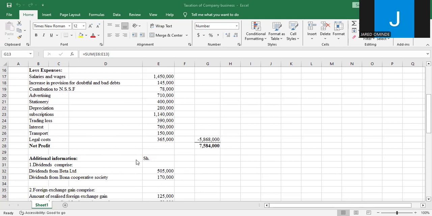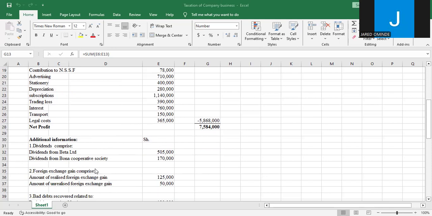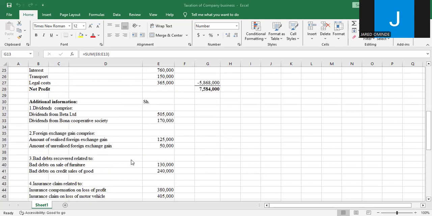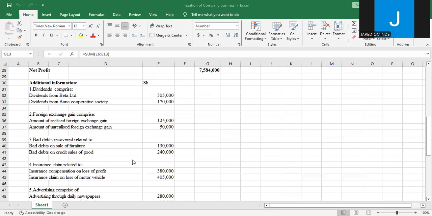Then additional information number 1, dividends comprise dividends from Beta Limited and the dividends from Bona Cooperative Society. Number 2, foreign exchange gain comprise amount of realized foreign exchange gain, amount of unrealized foreign exchange gain. Then bad debts recovered related to bad debts on sale of furniture, bad debts on credit sales of goods.